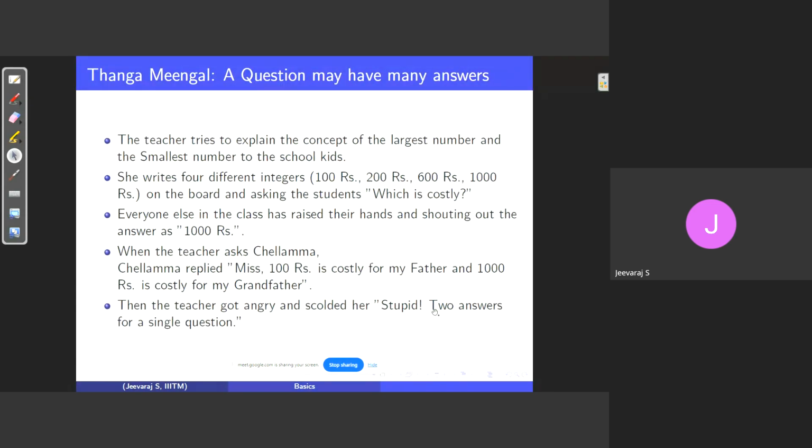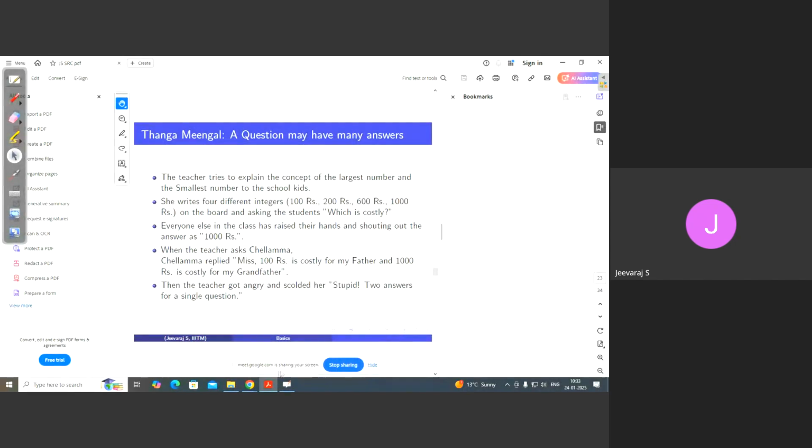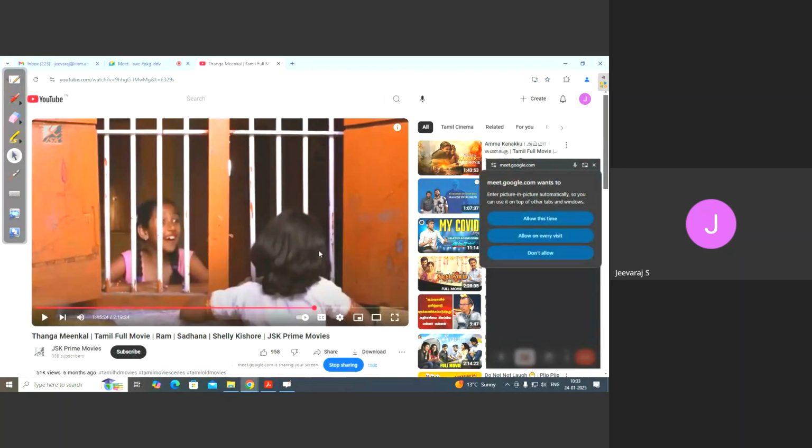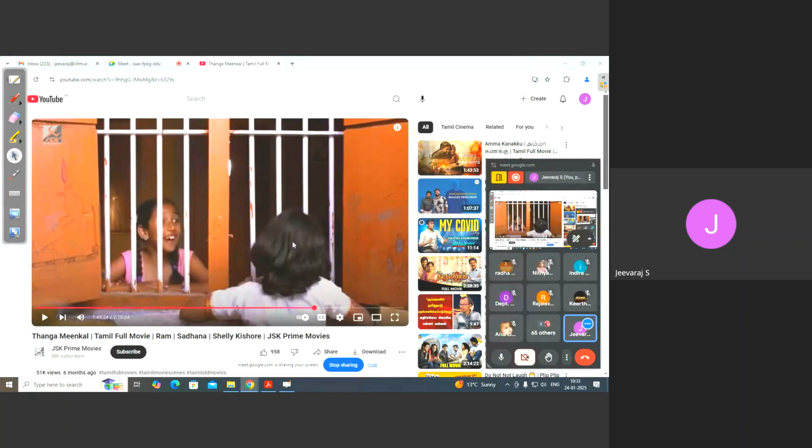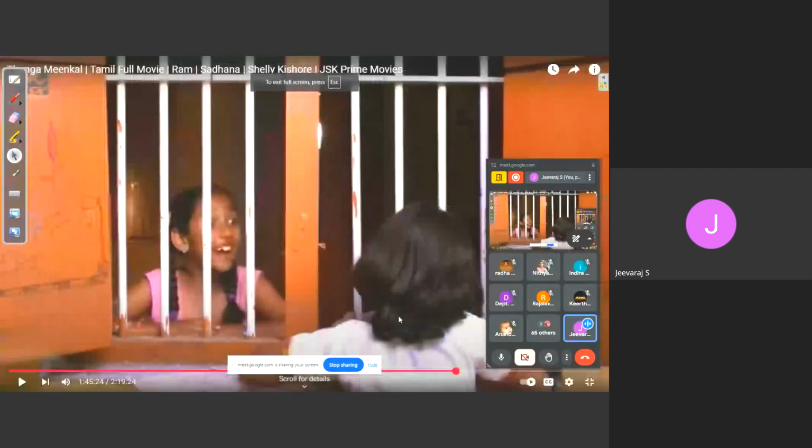I wanted to give one example which is taken from the movie called Thangamagal. Are you able to see the screen? I wanted to explain this idea of fuzzy sets by means of an example from a movie. I strongly believe that most of the audience are able to understand Tamil. Is that okay? Anyway, I'll explain it in English as well, even if you are not able to understand. Let me play this video.